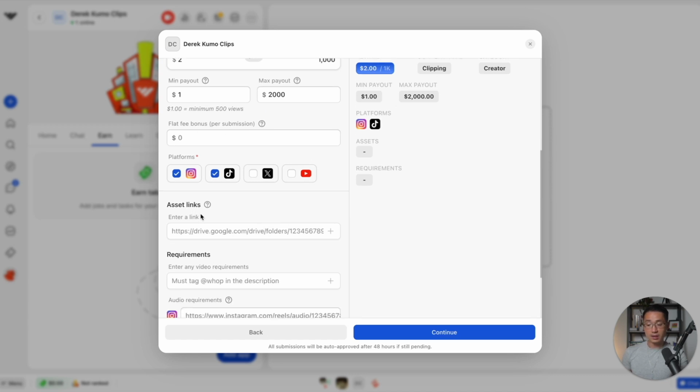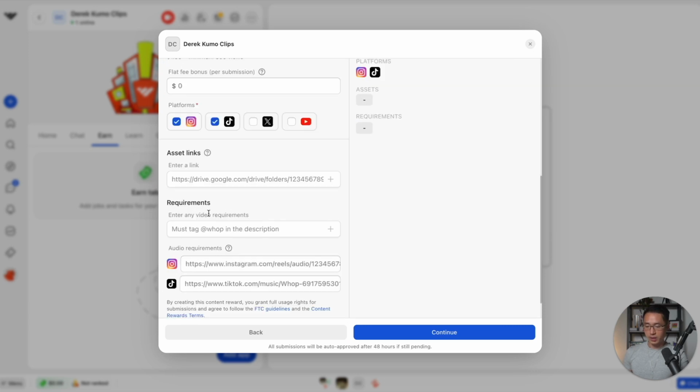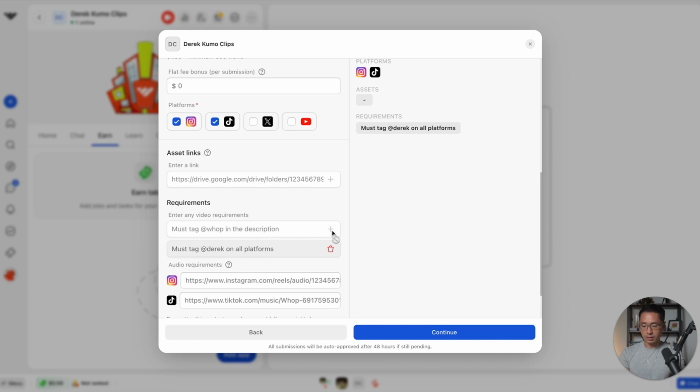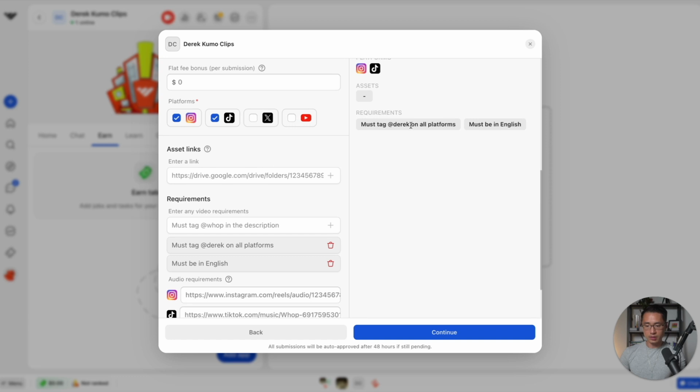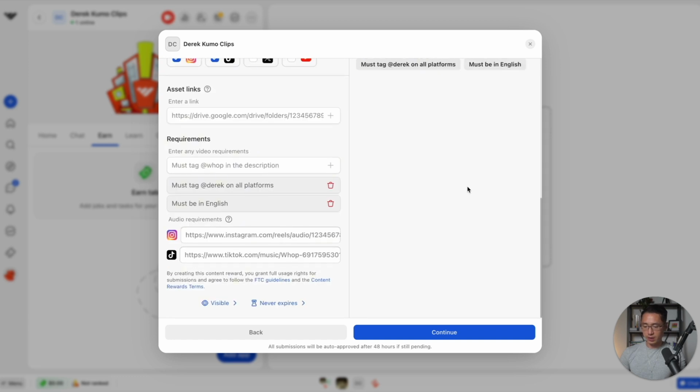For asset links, this is where you can include a link to, let's say, a Google Drive or Dropbox that has all your content on it, so the creators can access the content. And next is the requirements. You can enter any requirements that you want the campaigns to have. Let's say must tag my handle on all platforms. And then you can add another requirement, must be in English, for example. And then you can also see the requirements here. Everything is really straightforward.